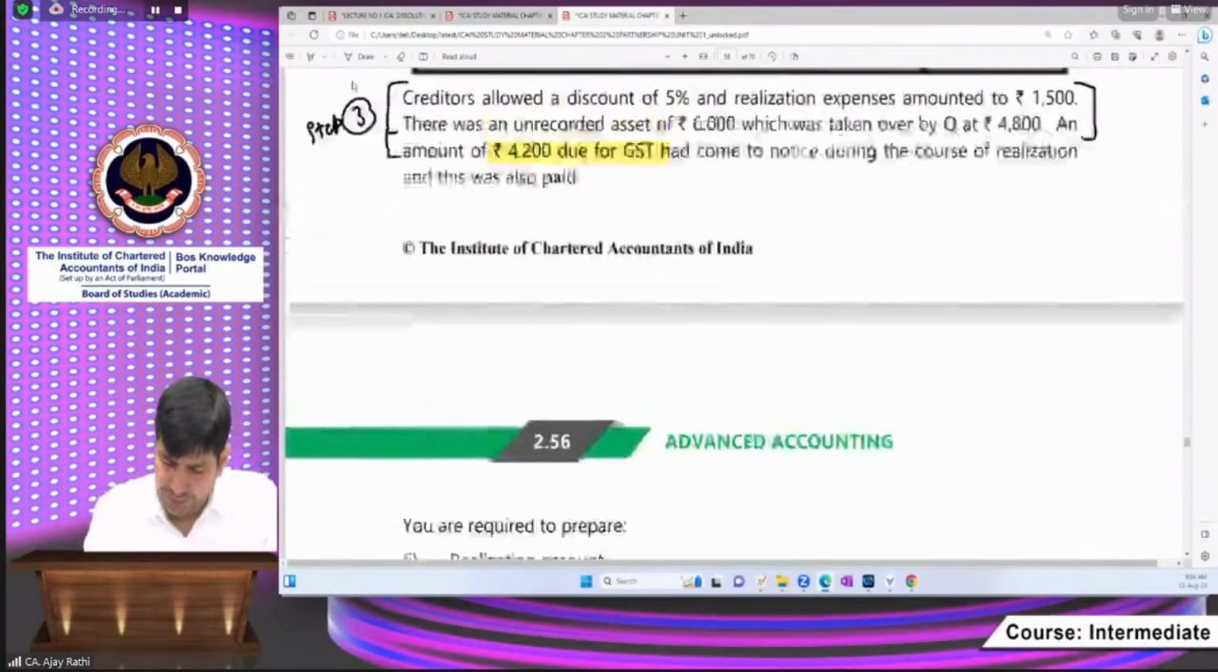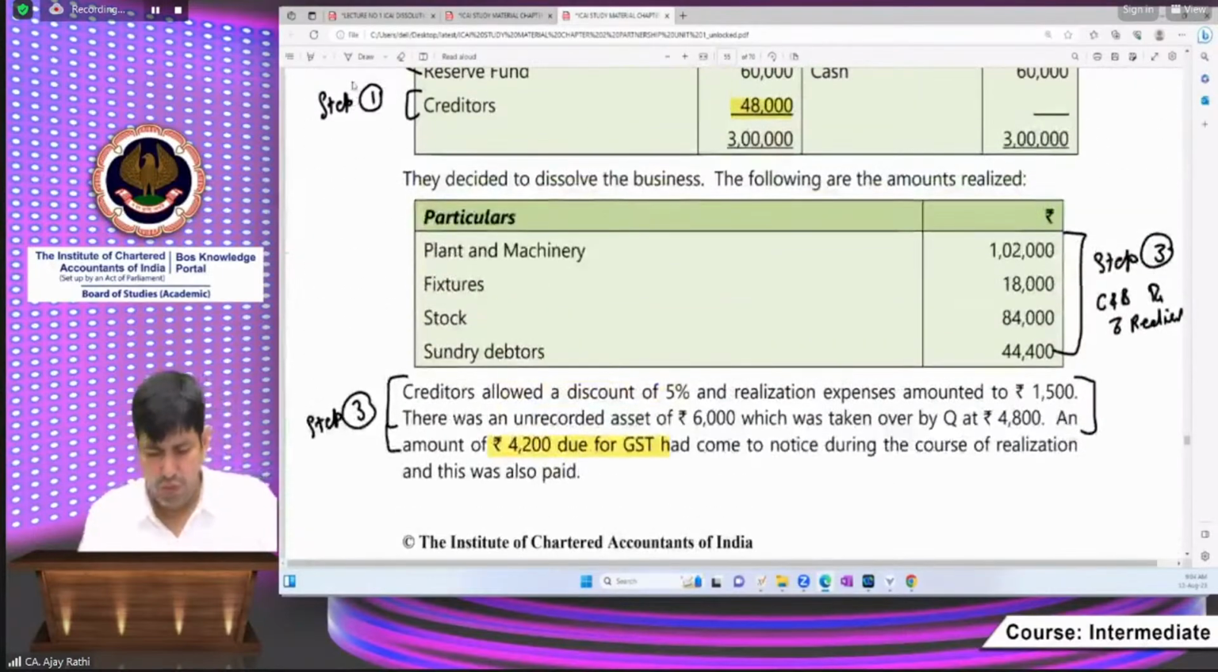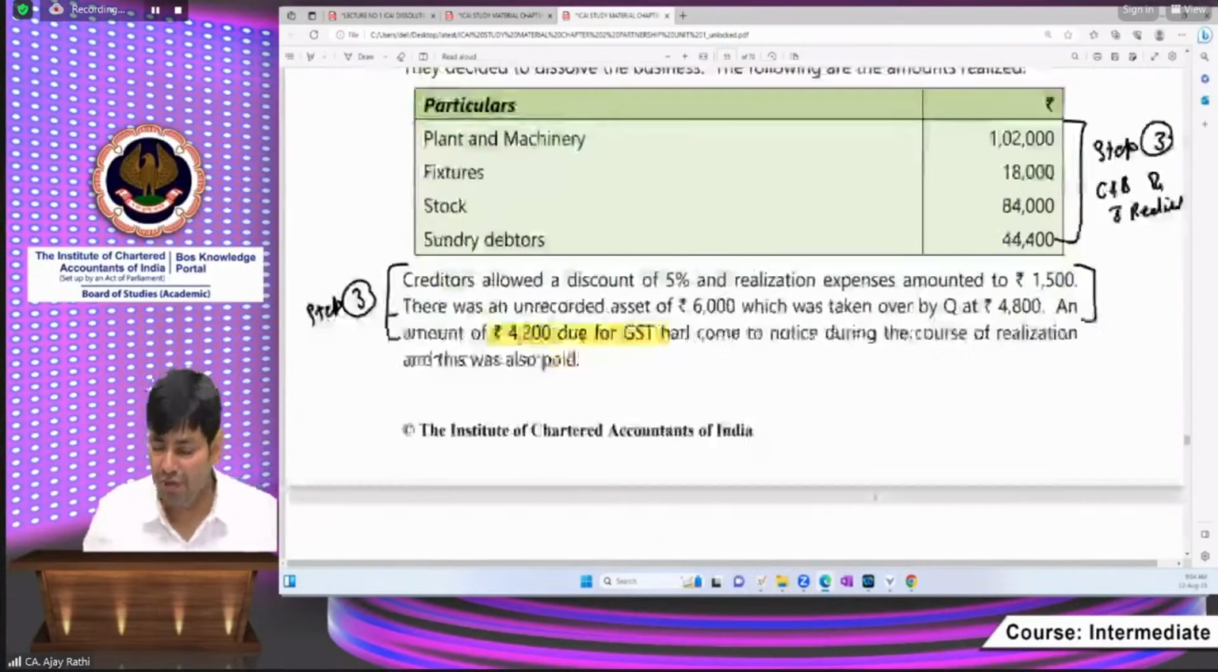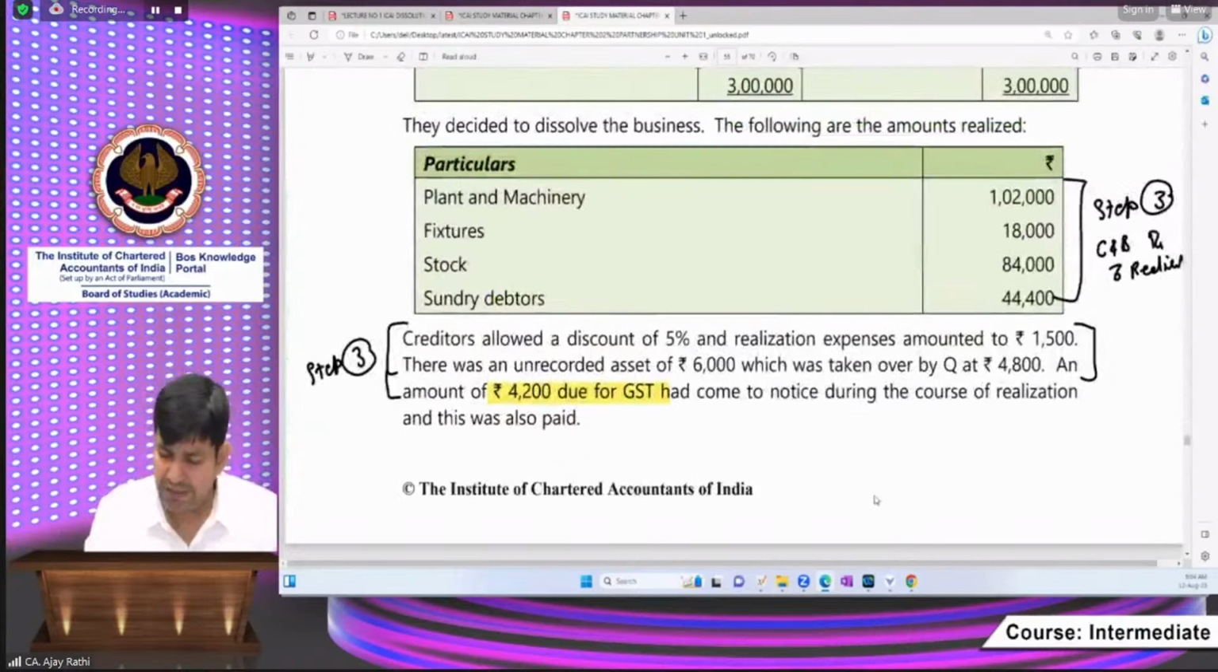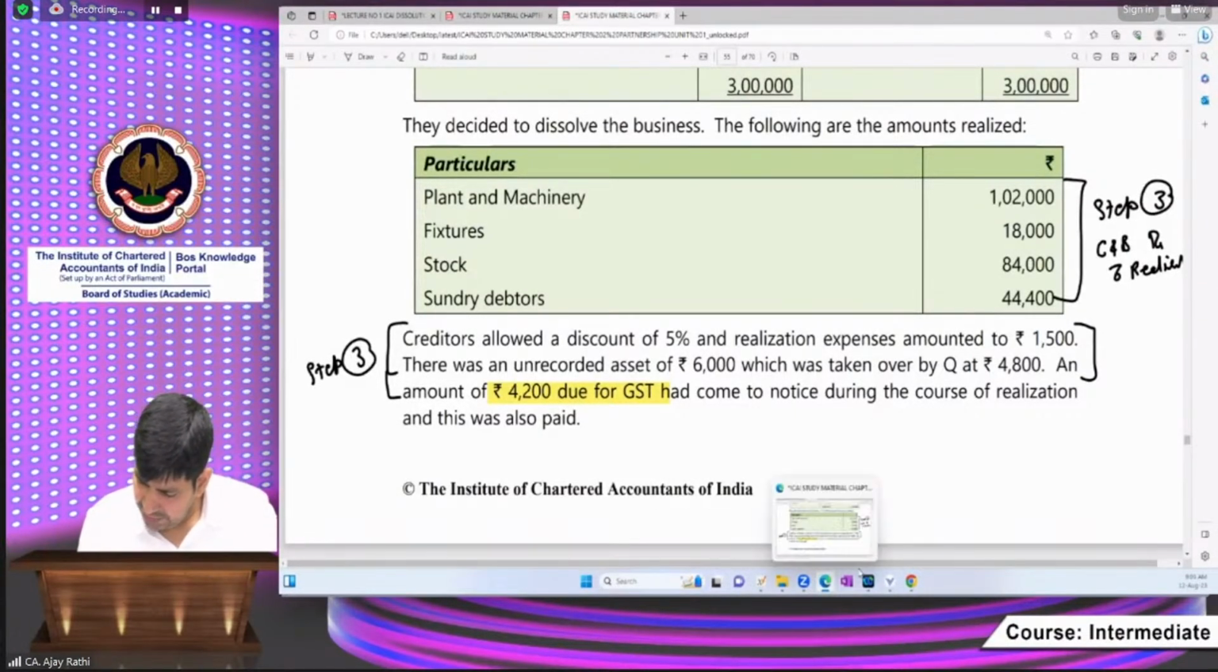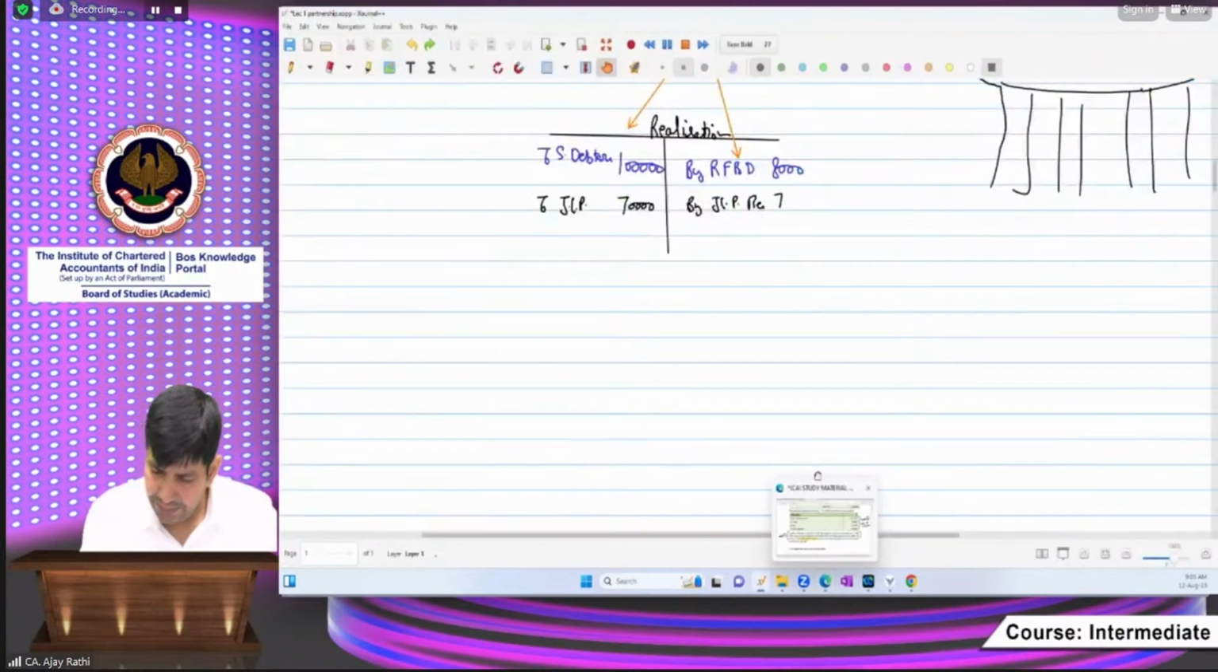So beta, prepare realization account, etc. You know each and everything now. Very, very good. Step number four, transfer the profit and loss to the partners capital. Step number 5, pay off the partners capital. Very good, Swati. So can I move to the concept now? Yes, sir. Please tell us another concept. Okay, beta.